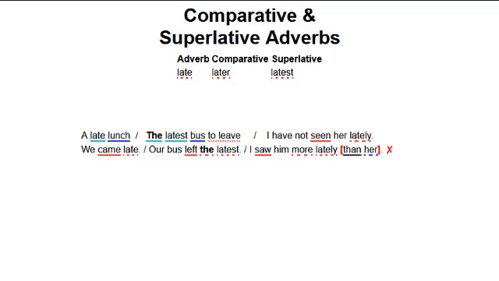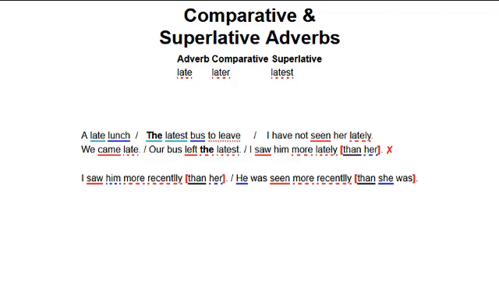We cannot say, "I saw him more lately than her." But we can say, "I saw him more recently than her." Remember the rule about than forming a conjunction in comparisons and not a preposition. The meaning of the dependent elliptical clause is more recently than I saw her. If we said, "I saw him more recently than she," it would mean more recently than she saw him. In the next sentence, only the subjective case can follow than. "He was seen more recently than she was."